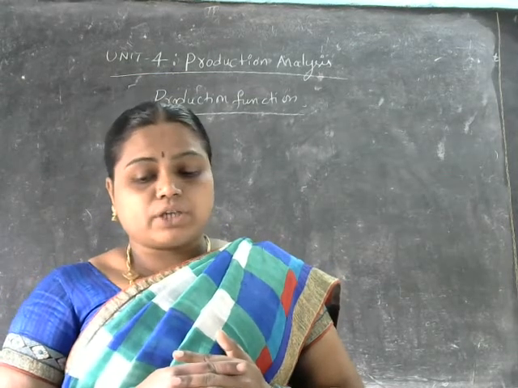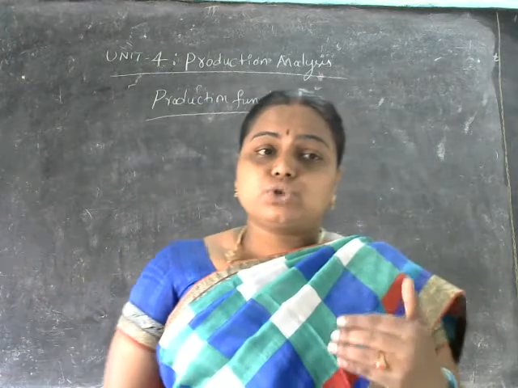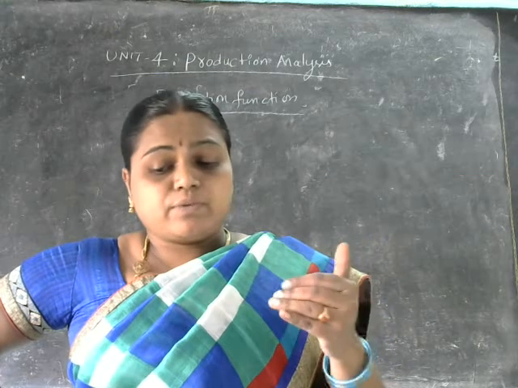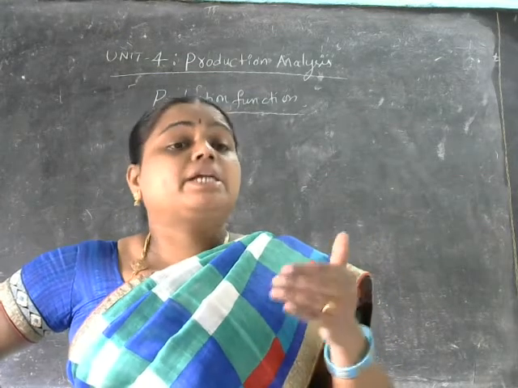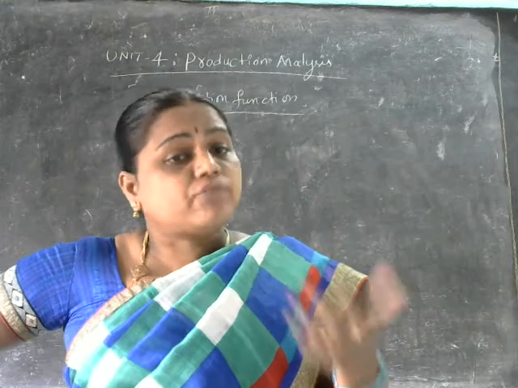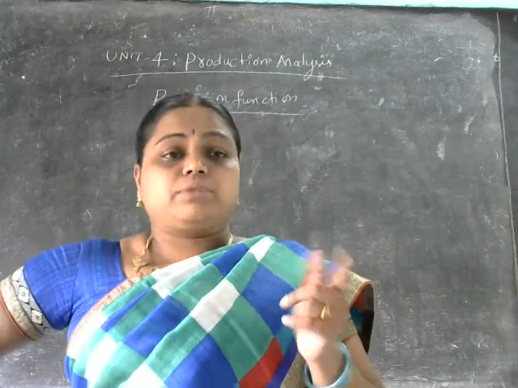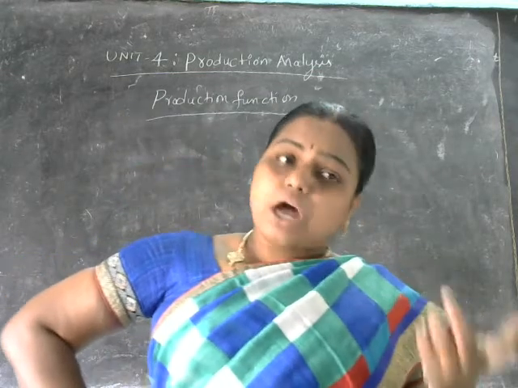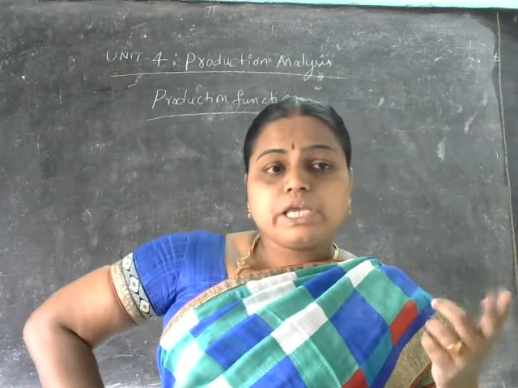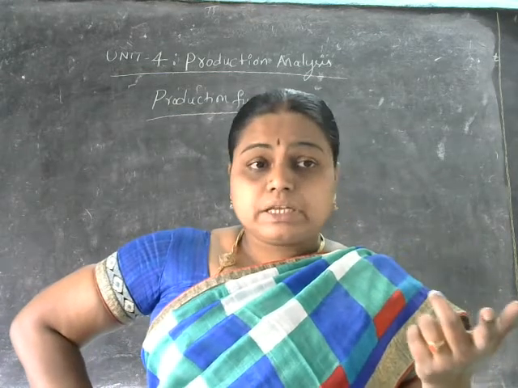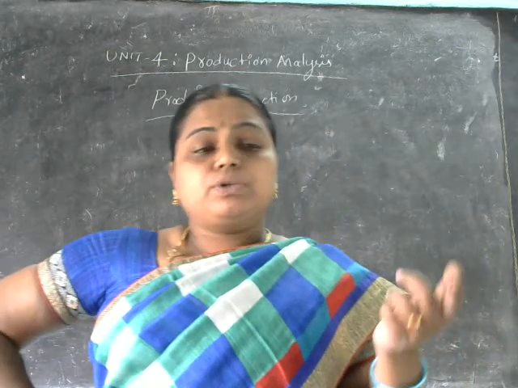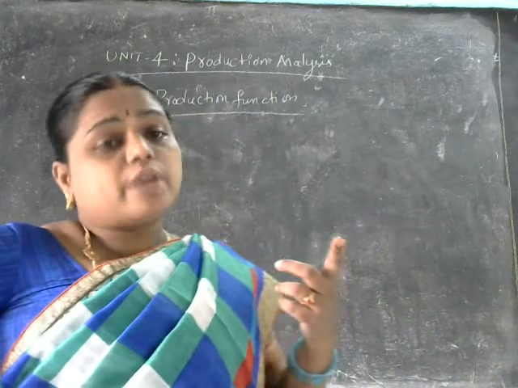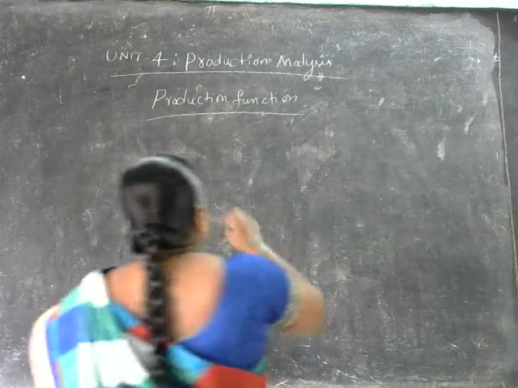It is called what here? Production function. The production function shows what here? It shows the transformation of inputs into the outputs at a particular period of time. It is known as what here? Production function. Function means what here? The transformation of inputs into the outputs at a particular time period is known as what here? Production function.